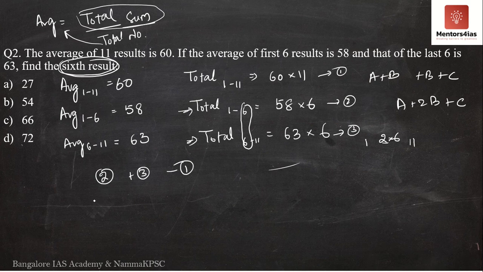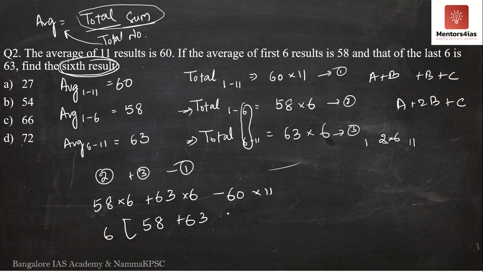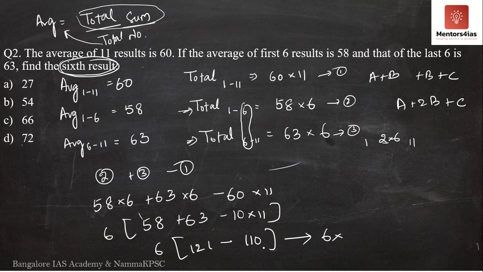So what do we get here? We get 58 into 6 plus 63 into 6 minus 60 into 11. I'll take 6 common out. We have 58 plus 63 minus 10 into 11. So 58 plus 63 is 121. 121 minus 110 is nothing but 11. So 6 into 11 is 66.